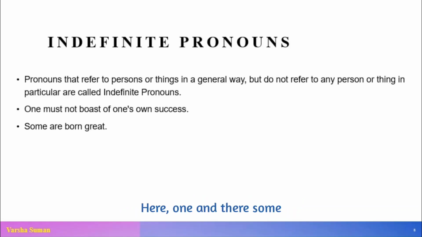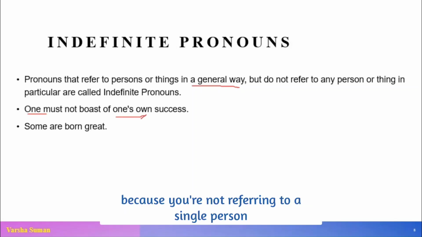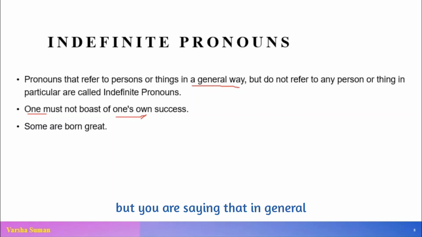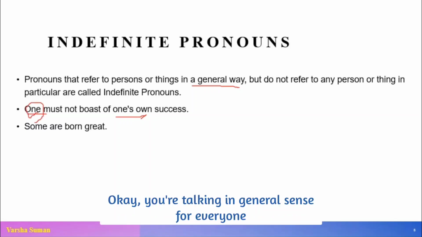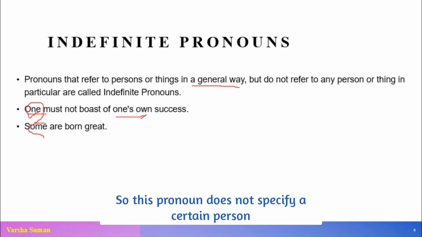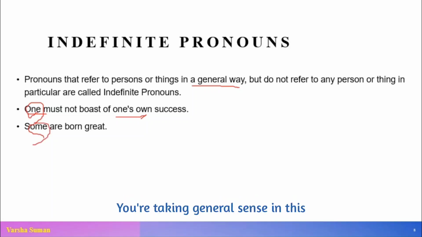Here one and some, both of these are indefinite pronouns, because you are not referring to a single person but speaking in general, in a general sense for everyone. So this pronoun does not specify a certain person. It is not definite or specific, not aimed at one particular person. It becomes an indefinite pronoun hence.